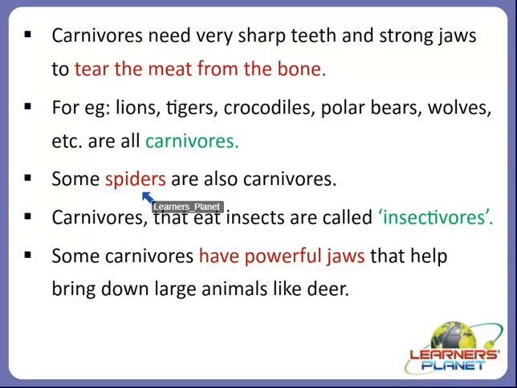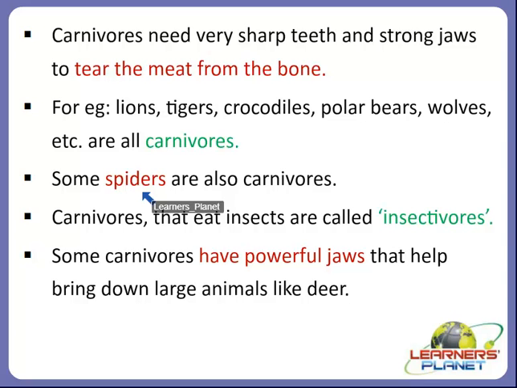Now, not all carnivores have teeth to chew their food. For example, owl. So what does an owl do? The owl either swallows an animal whole or tears it into chunks before swallowing. And there are some other carnivores like vultures, which belong to a very special class of carnivores called scavengers, which we saw.